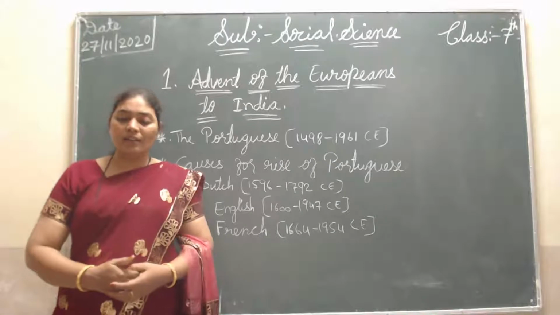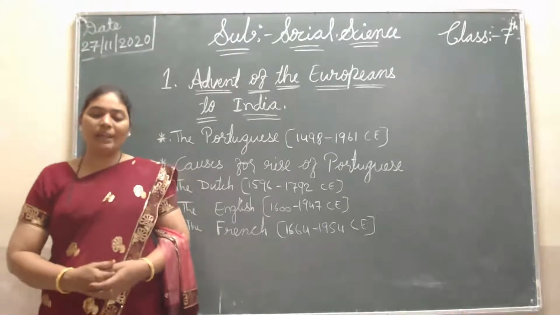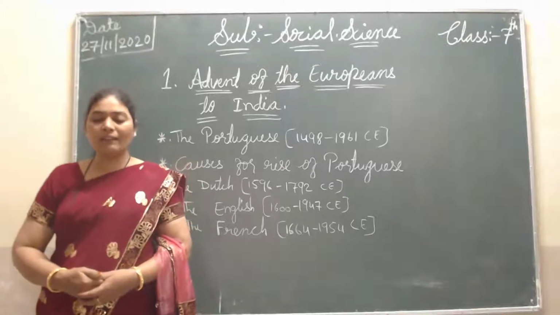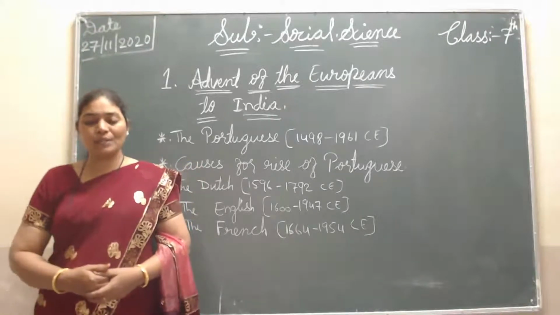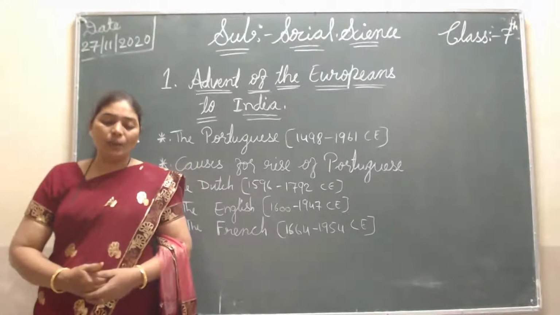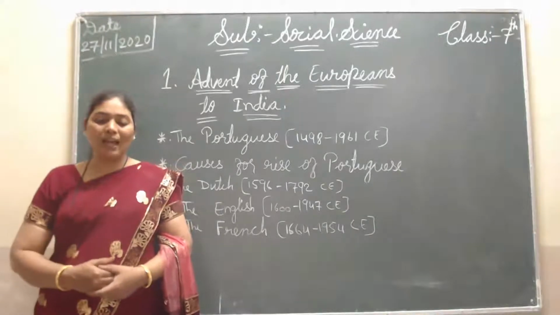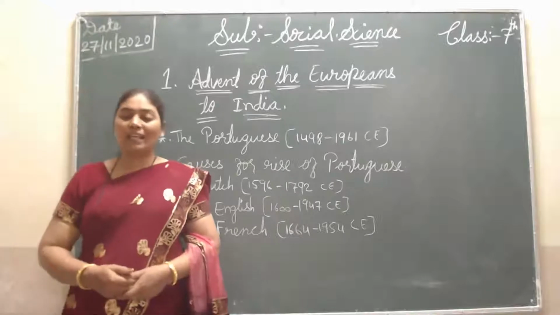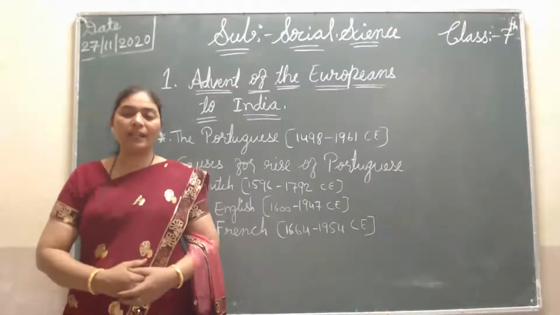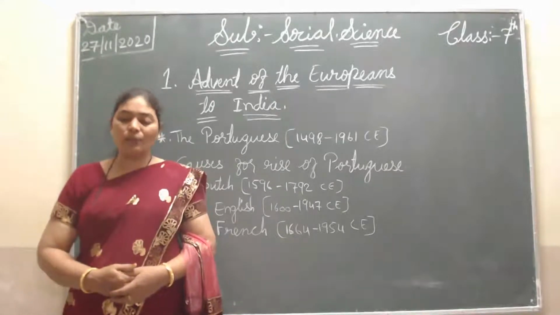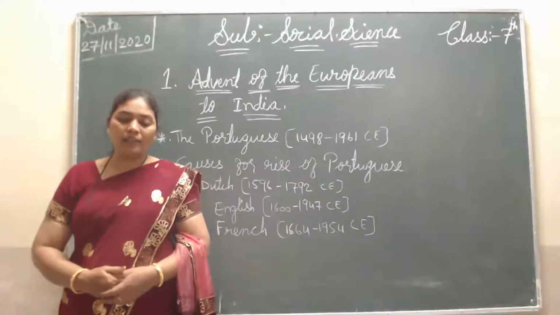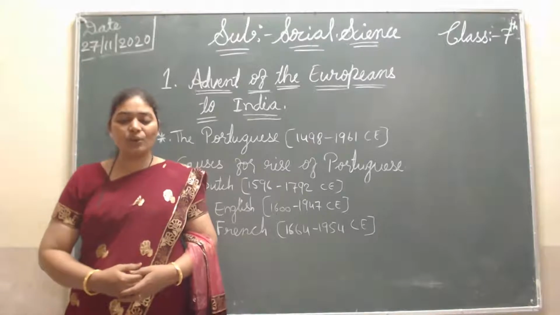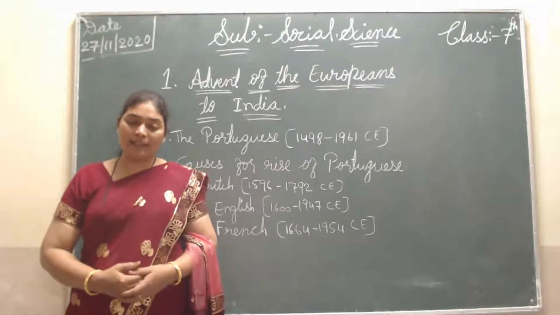Then, Francisco de Almeida was the first Portuguese governor in India. They were the first among the Europeans to enter India, and the Portuguese happened to be the last among the Europeans to leave India. They came first and left India last also. Goa, Diu and Daman remained Portuguese possessions even though British rule ended in 1947.